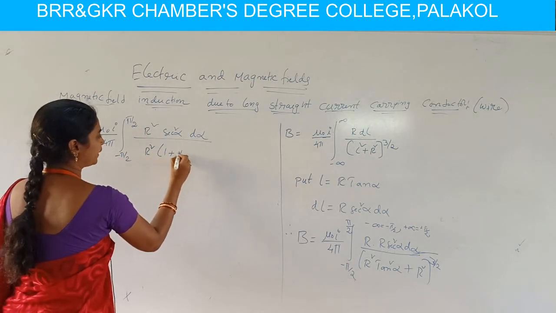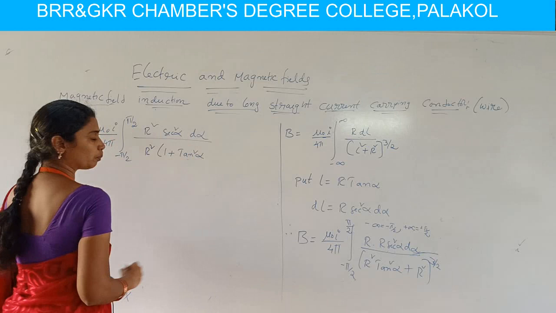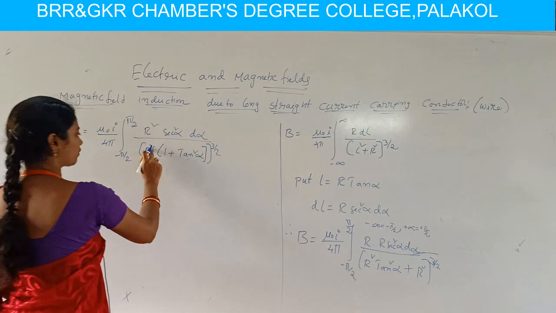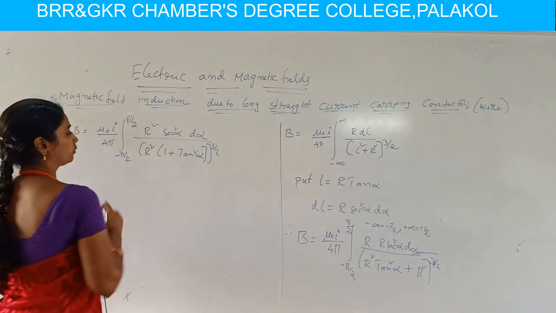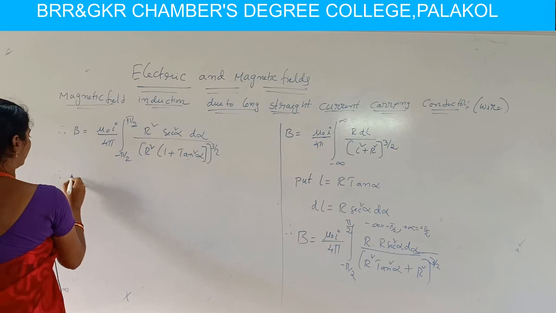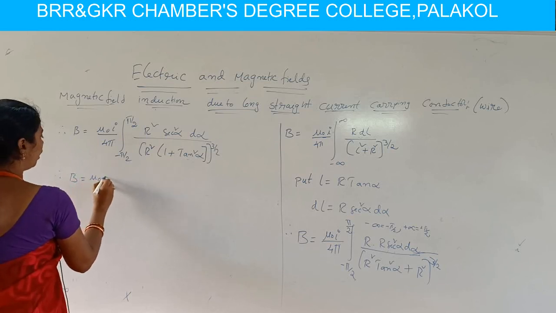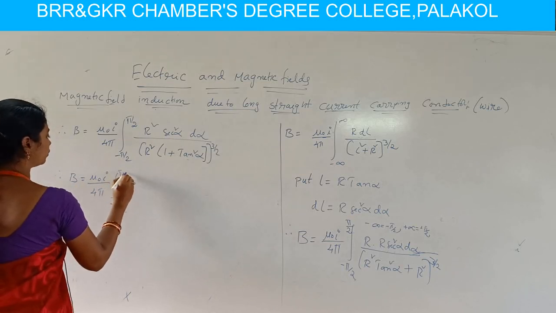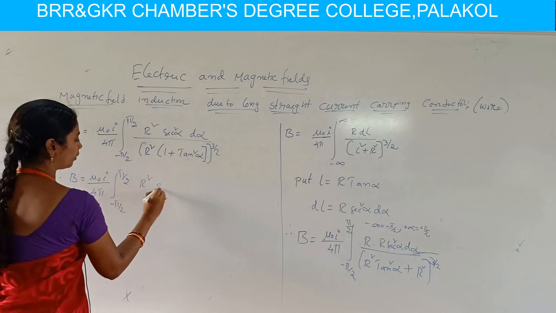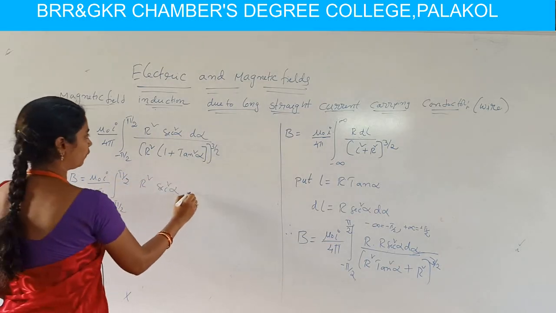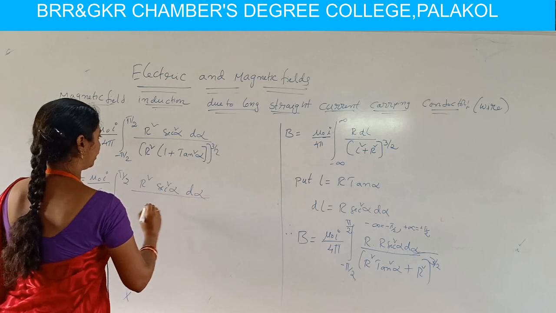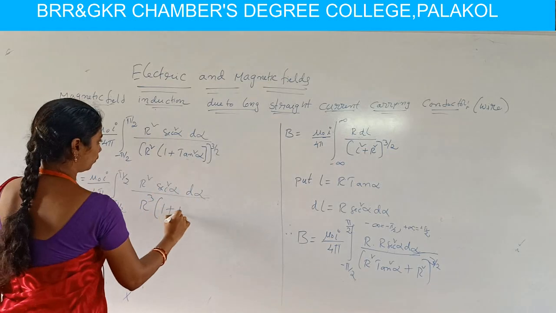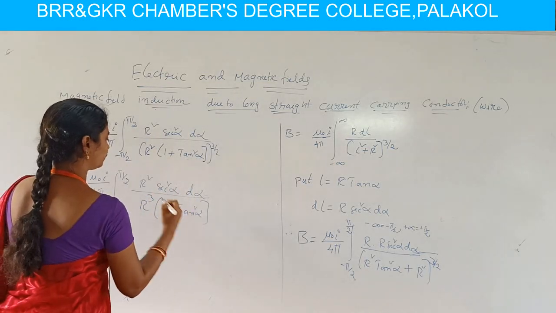Then we write 1 plus tan square alpha, the equation becomes 1 plus tan square alpha of whole power 3 by 2. Here the r square and the power 3 by 2, this square factor is cancelling. Therefore the equation becomes B equal to mu naught I by 4 pi integral minus pi by 2 to pi by 2 of r square secant square alpha d alpha by r cube, then 1 plus tan square alpha.